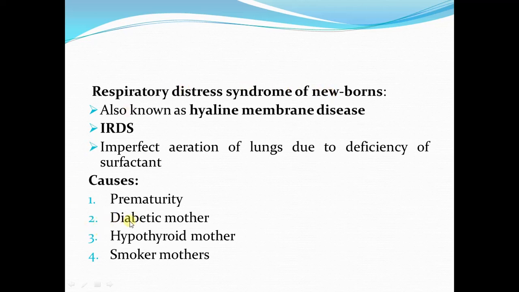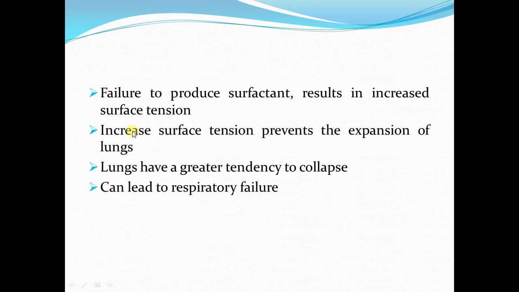Then another predisposing factor is diabetic mother, and we have discussed the mechanism in detail by which diabetic mother can make the baby prone to have respiratory distress syndrome and the deficiency of surfactant. Then thyroid deficiency in the mother, that is hypothyroidism in the mother, also predisposes to surfactant deficiency in the baby. And smoking also decreases the surfactant formation. So these are different predisposing factors for IRDS, infant respiratory distress syndrome.